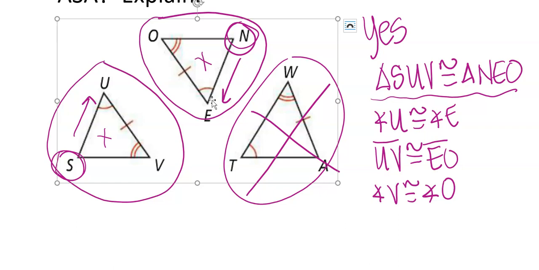Yep. How would you prove that UV is congruent to EO? This one isn't a proof. You wouldn't be able to do that here because they haven't given you anything to say that they are. They're marked, so we can just write them down.